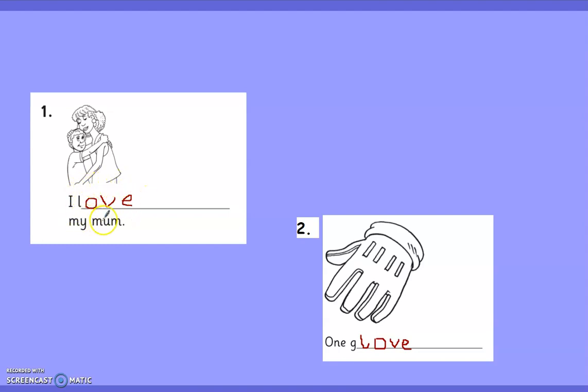Remember, I gave you the idea that the word will end with VE sound. What was the second word? Glove. Yes, glove. This is a picture of a glove. Pat yourself if you have done it correctly on your whiteboards.